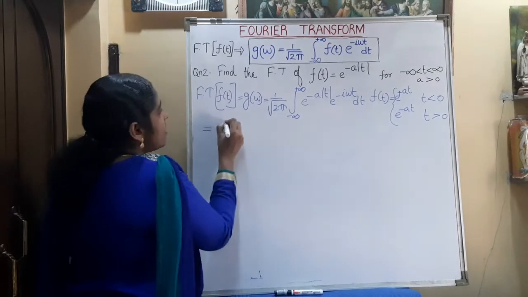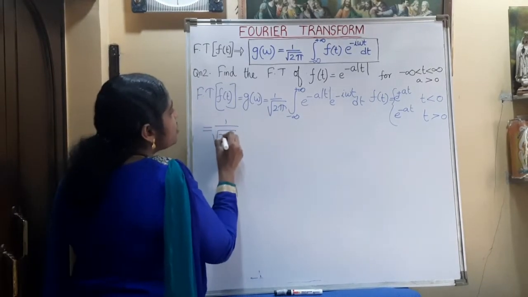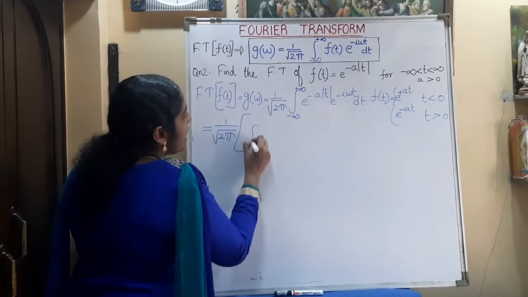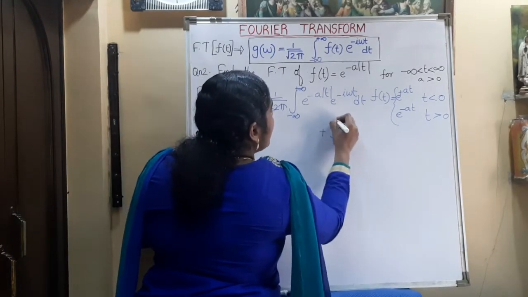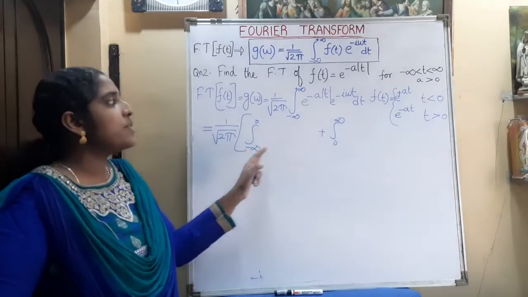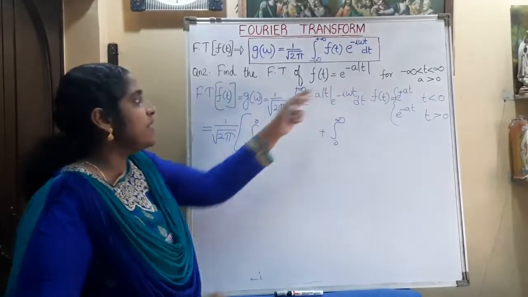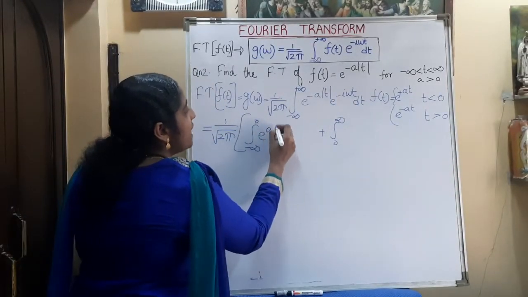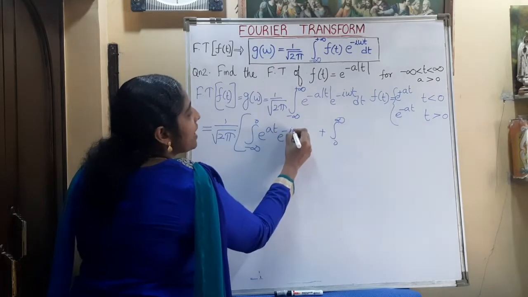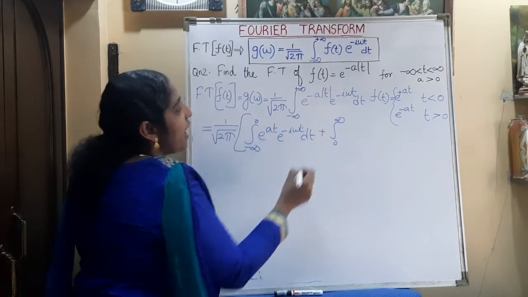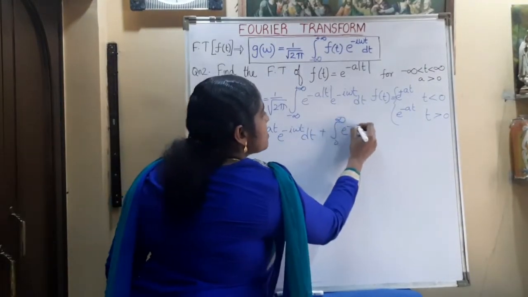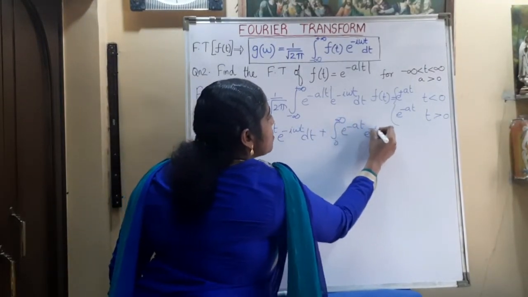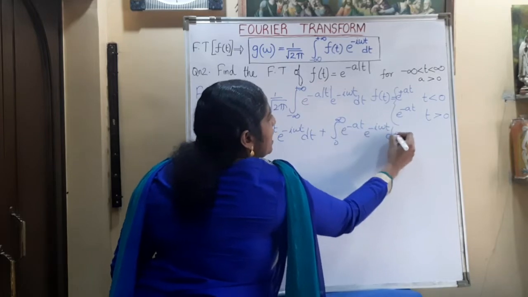We split it over the two integrals, from minus infinity to 0 and from 0 to infinity. From minus infinity to 0 means t less than 0, so this becomes e raised to a t into e raised to minus i omega t dt, and from 0 to infinity, t greater than 0, the function will be e raised to minus a t into e raised to minus i omega t dt.